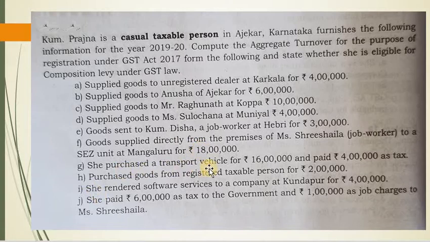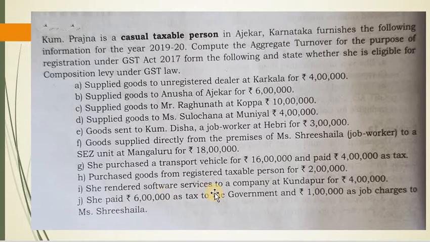Then she purchased transport vehicle for 16 lakh and paid 4,000 as tax. See here, this is a purchase of transport vehicle. It is not a supply, it's not a sale. So it should not be included in the aggregate turnover. Again, purchase goods from registered taxable person. Again, it should not be included in aggregate turnover because it is not a supply. We should consider only supply, that is sales.